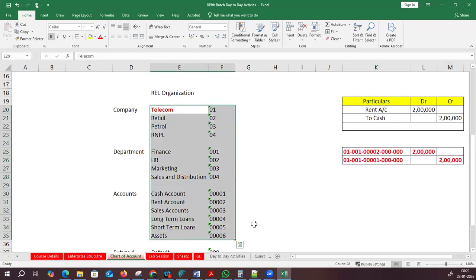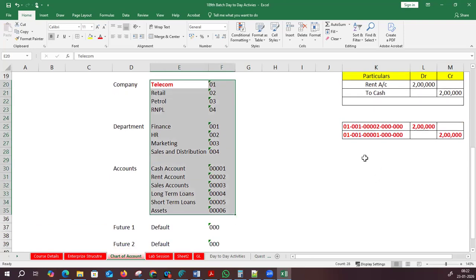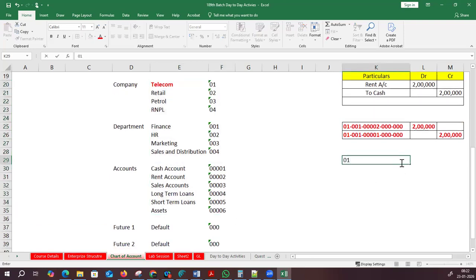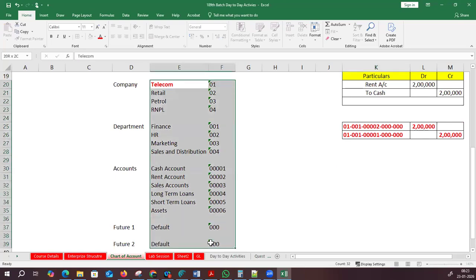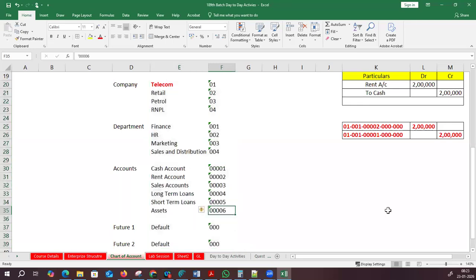Let me imagine how many possible code combinations will be generated. Ideally, you are supposed to create all these combinations. For example, tomorrow we are purchasing some asset. For assets, what about assets accounted to cash? How is rent accounted as cash coming? Rent is you are enjoying the benefit of the space, right? That is the reason it is on the debit side. You are giving the cash to the other party.